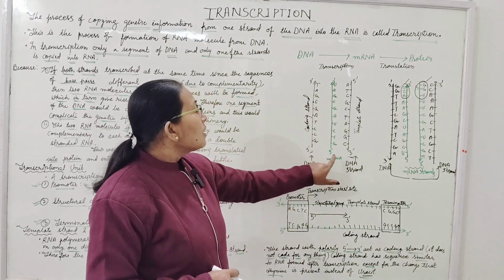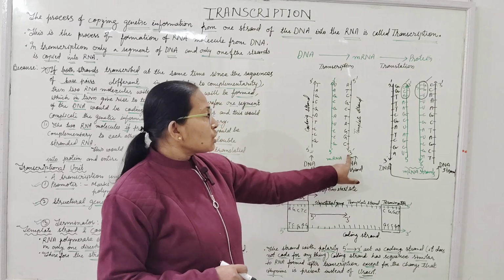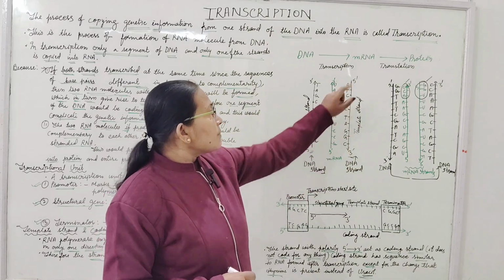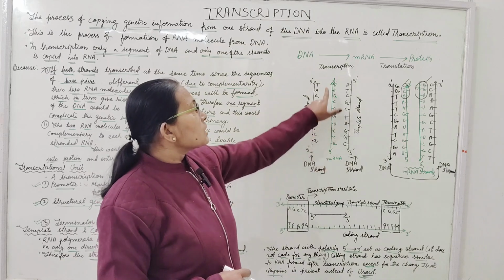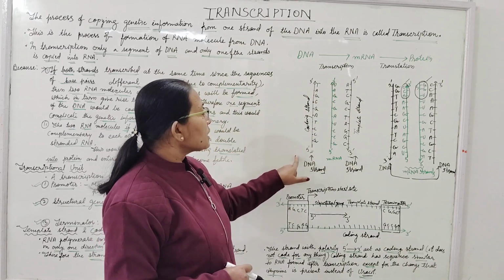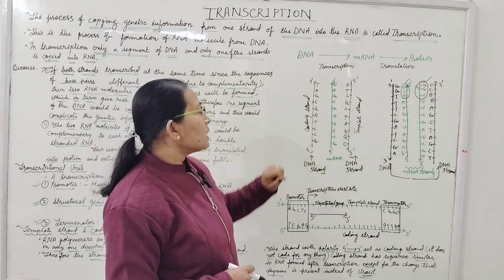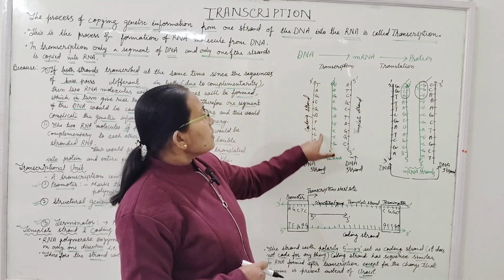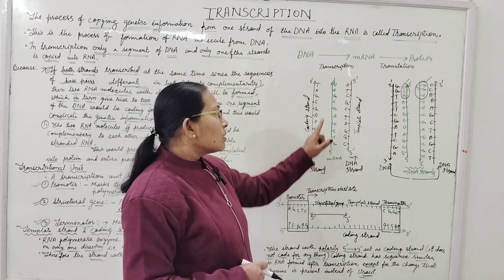As we can see here, this strand is the template strand. The direction of the template strand is 3' to 5', so RNA will be formed from 5' to 3' direction. The other strand, the coding strand, has a direction similar to the RNA strand, 5' to 3'. Here are the similarities between the coding strand and RNA.